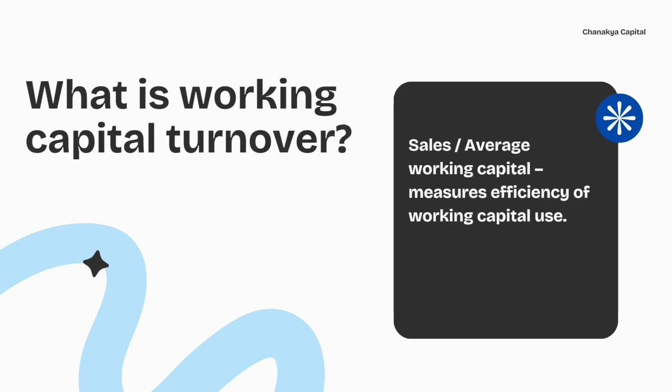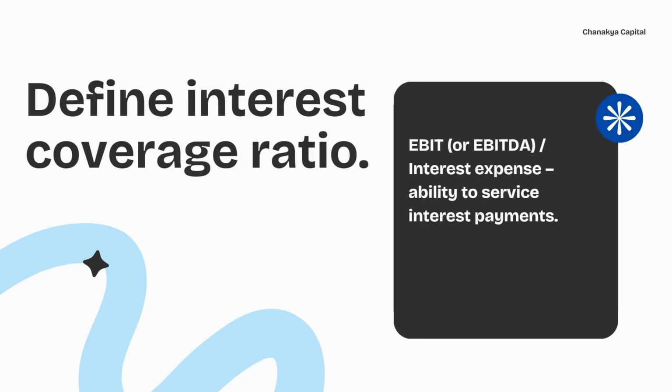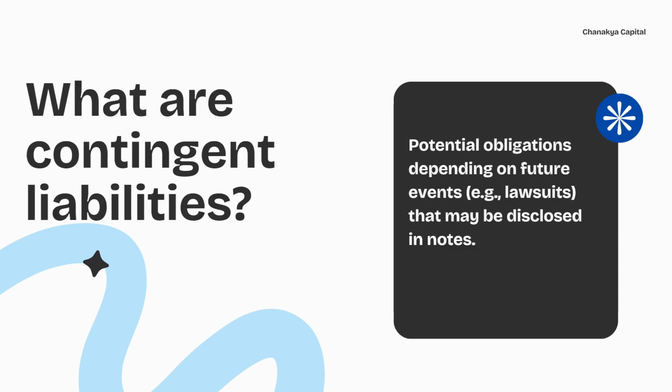What is working capital turnover? Sales divided by average working capital, which measures the efficiency of working capital use. Define interest coverage ratio. EBIT or EBITDA divided by interest expense. It shows the ability to service interest payments. What are contingent liabilities? Potential obligations depending on future events, for example lawsuits, that may be disclosed in the notes.